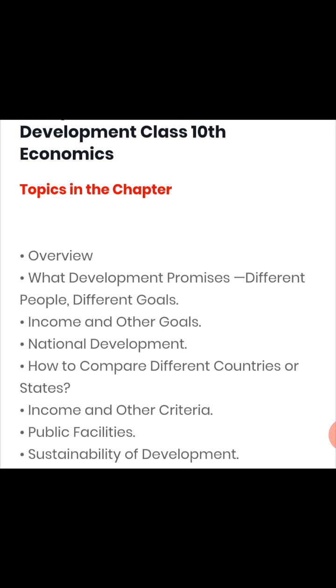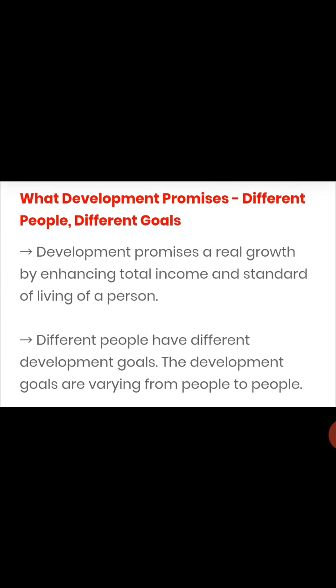Topics in the chapter are what development promises, different people, different goals, income and other goals, national development, how to compare different countries or states, income and other criteria, public facilities, and last but not the least, sustainability of development. What development promises? Different people, different goals.